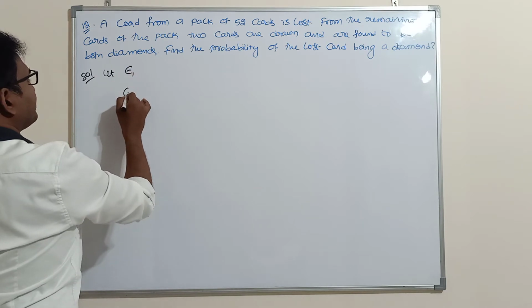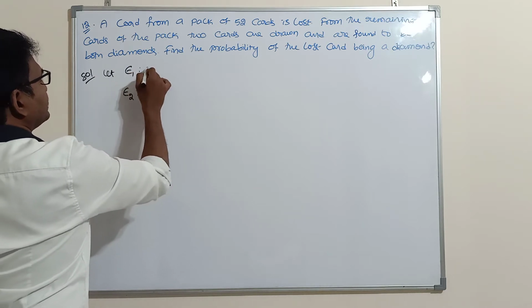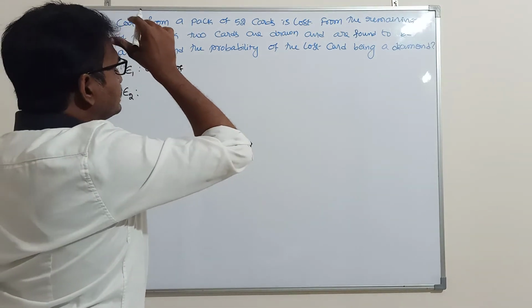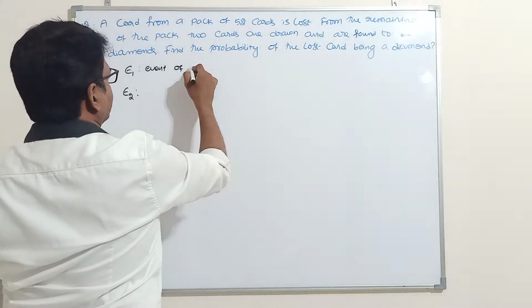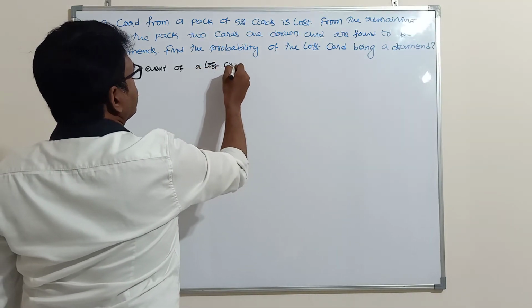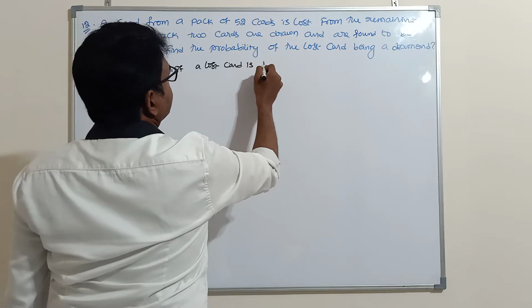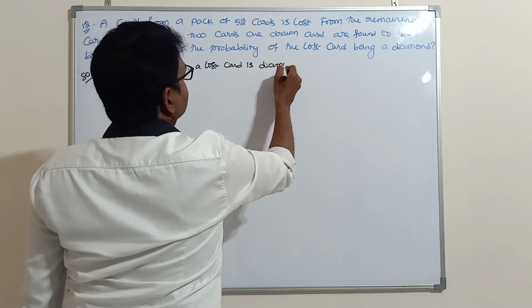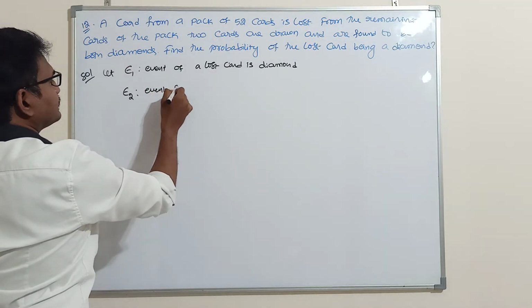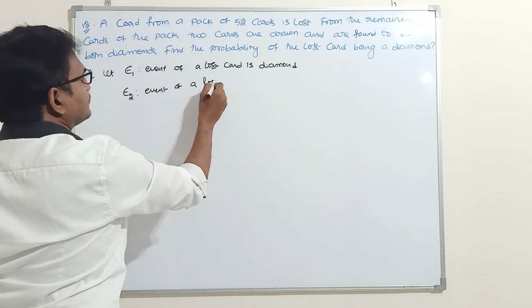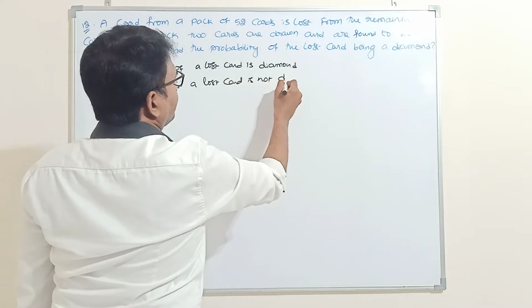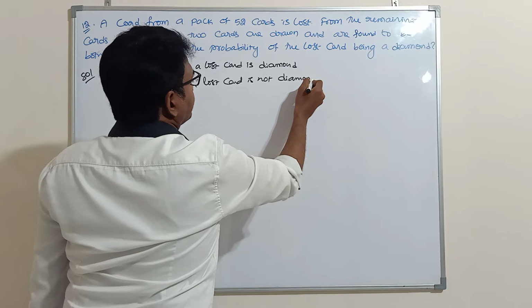Let E1, E2. What is E1? Event of the lost card: the lost card is a diamond. Next, event of the lost card is not a diamond card.